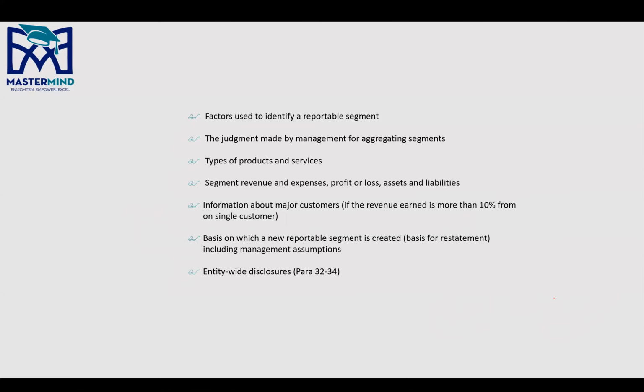Okay. Types of products and services, very important. Segment revenue and expenses, profit and loss, assets and liabilities, right? So revenue and expenses will include both. Revenue will basically include both internal and external, right?